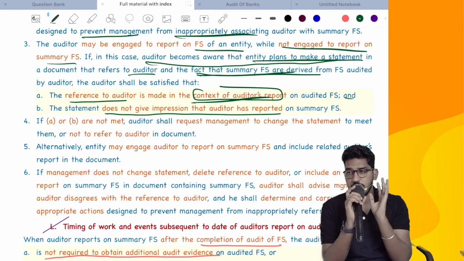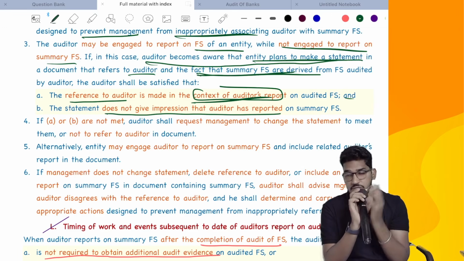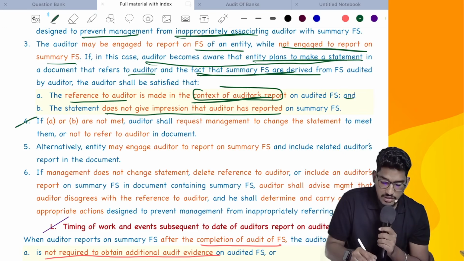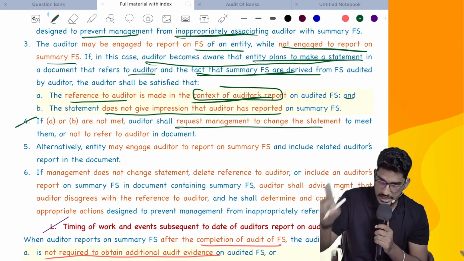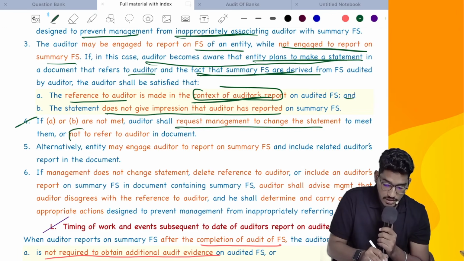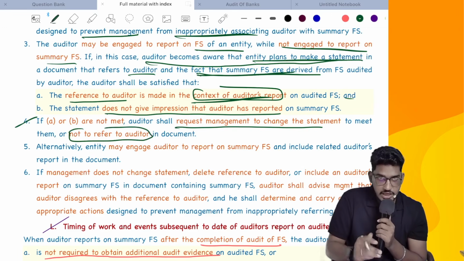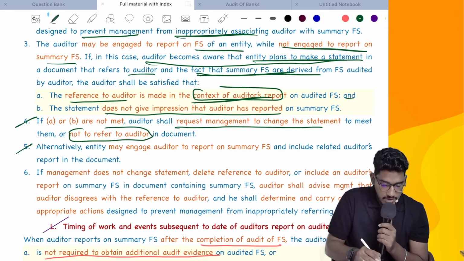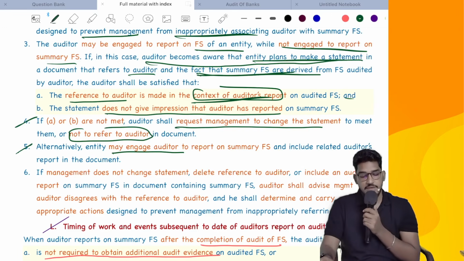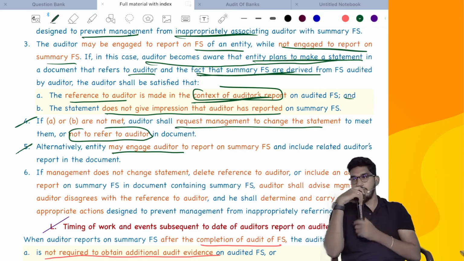So you should make sure that no statement is giving an impression that you have also audited summary financial statements if you have not done it. Or alternatively, if A and B are not met, the auditor shall request the management to change the statement to meet them, or, if they are not ready to change it, not to refer to the auditor. Alternatively, the entity may engage the auditor to report on the summary financial statements.